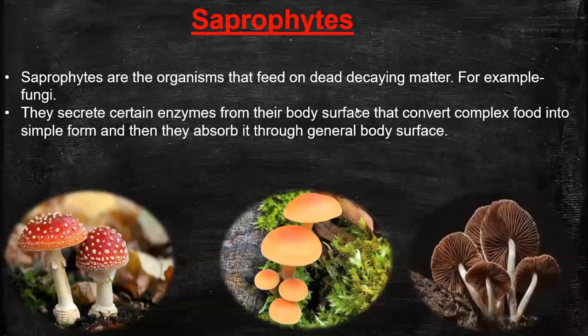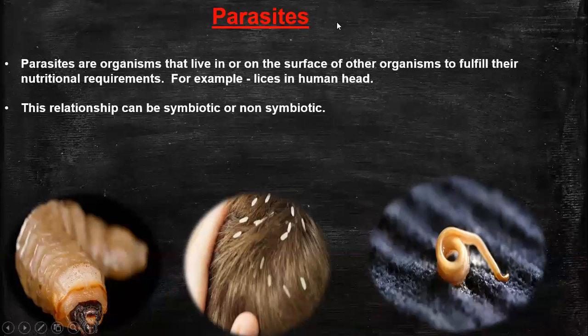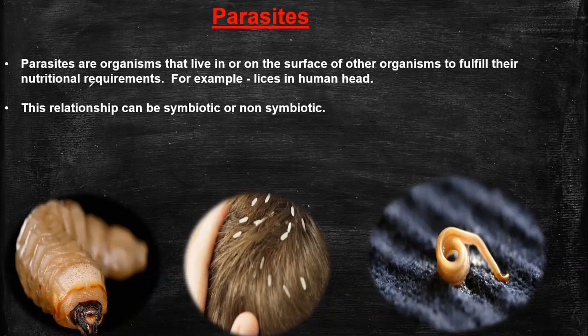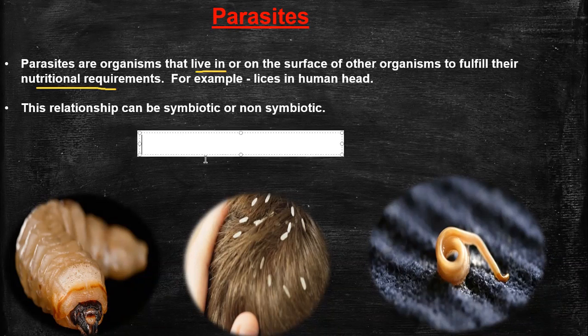Okay. Next, we have the parasitic mode of nutrition. Please do write the lecture notes. So parasites are organisms that live in or on the surface of other organisms to fulfill their nutritional requirements. Please write the definition as what I say to you.